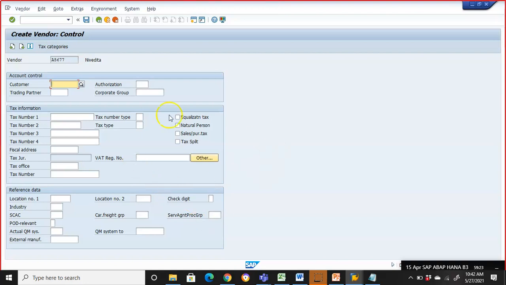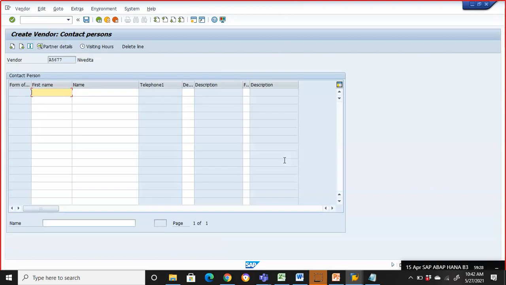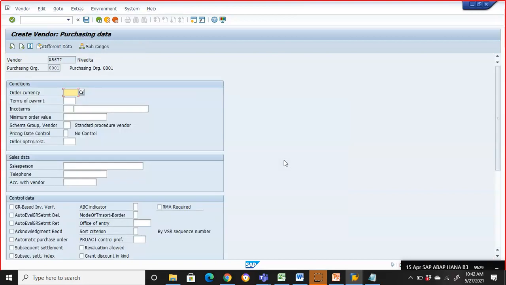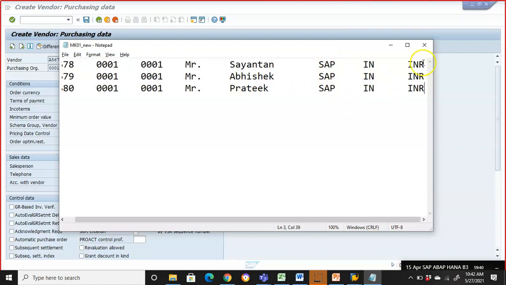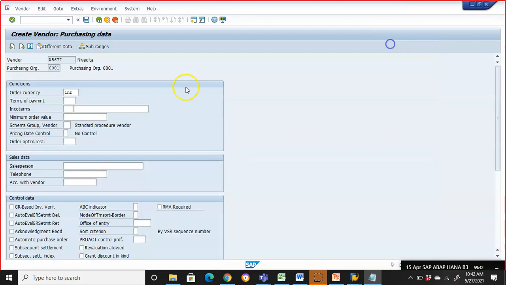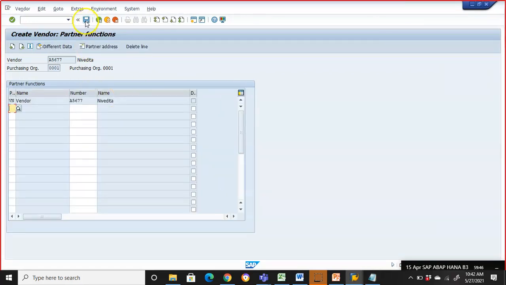Now in this screen I'm not giving anything, I'm just saying enter, and here also I'm not giving anything. Then in currency I'm giving INR. So these are the values: I gave search term as SAP, country as India, and currency as INR. These are the only inputs we are giving here. Enter, and it got saved.